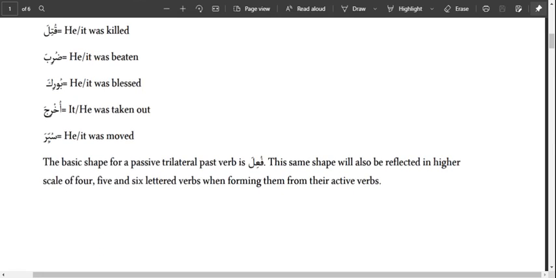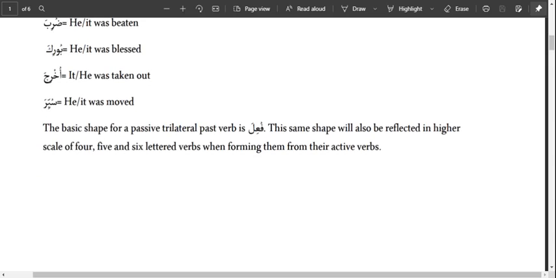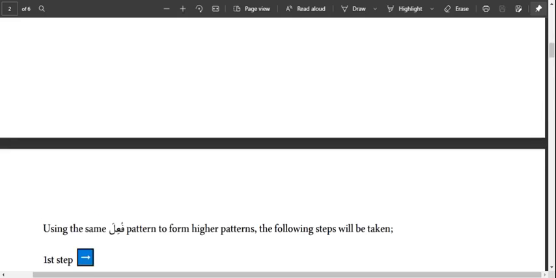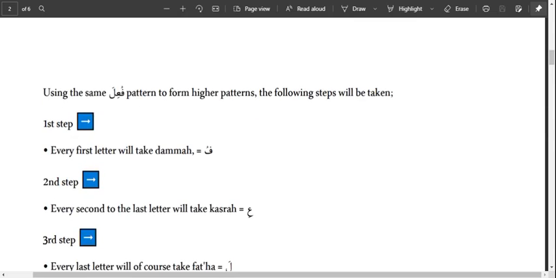The shape for passive verbs, for three-lettered verbs, is a formula. Three-lettered passive verbs come in the shape fu'ila, that is fa takes damma, ain takes kasra, lam takes fatha. That is the shape for three letters. So this same shape also reflects in the higher verbs, also in the 4, 5, and 6 lettered verbs. So let's see how we form them for 4, 5, and 6 lettered verbs.